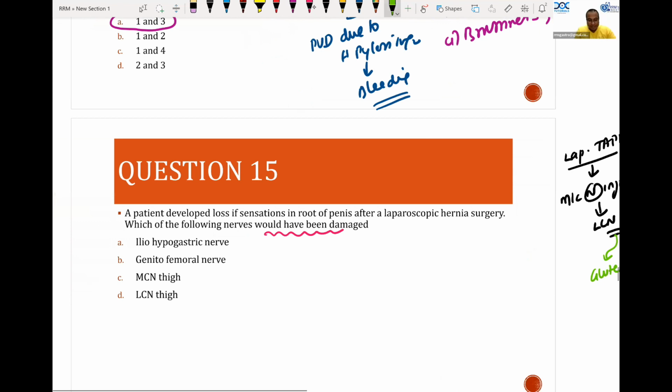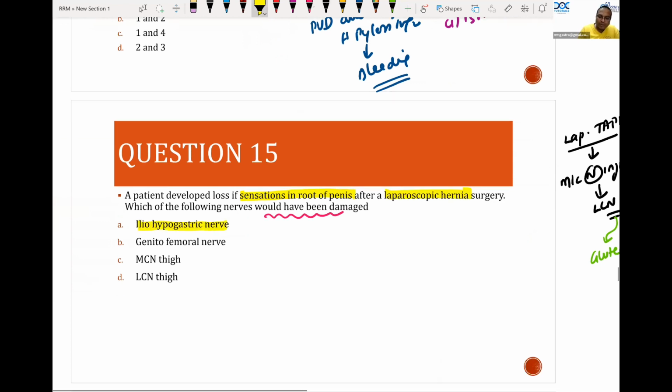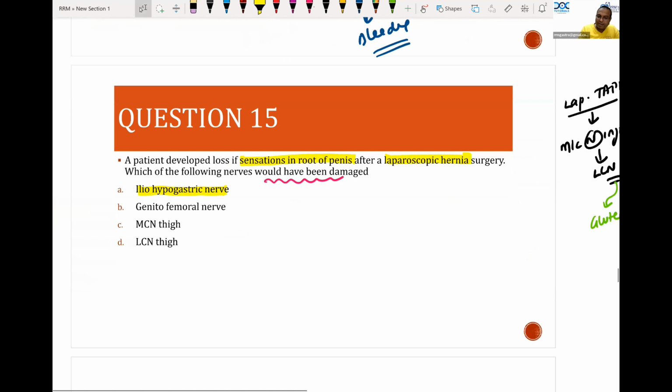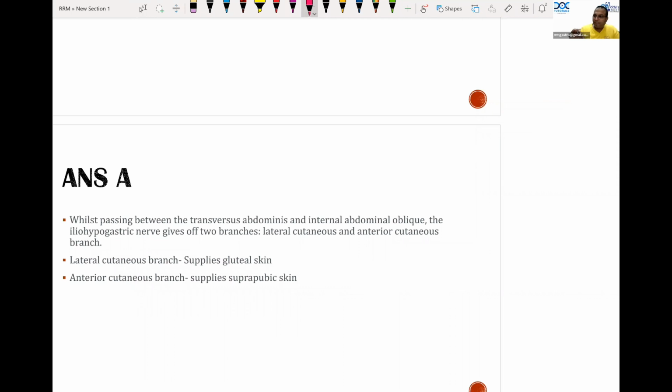I also thought the moment I saw this laparoscopic complication, the answer would be lateral cutaneous nerve of thigh, but the answer here is iliohypogastric nerve. Ilioinguinal nerve was also there. The better answer will be iliohypogastric nerve, because it is an applied anatomy question. So from the anatomy faculty, you confirm what is supplying the root of penis. That is the answer here. From the sources, iliohypogastric nerve gives two branches, lateral cutaneous and anterior cutaneous. Lateral cutaneous supplies gluteal skin, anterior cutaneous supplies suprapubic skin. So I hope the answer is iliohypogastric nerve. If ilioinguinal nerve is there, I'm not sure.